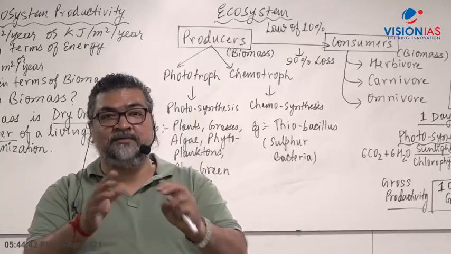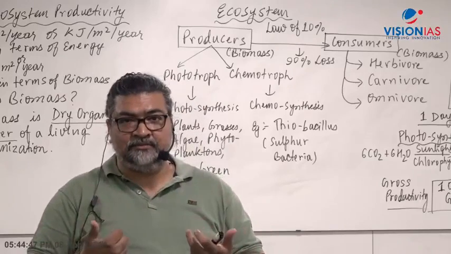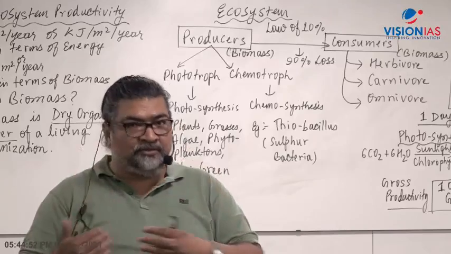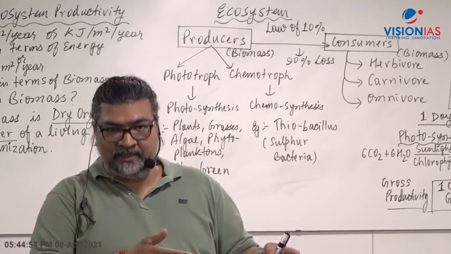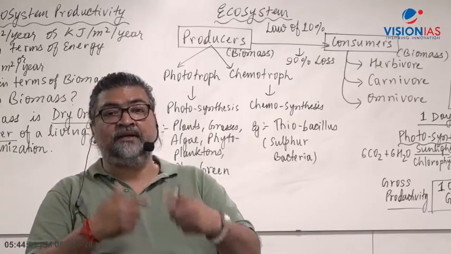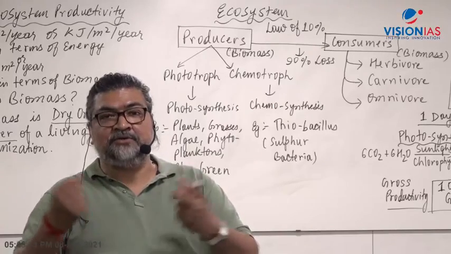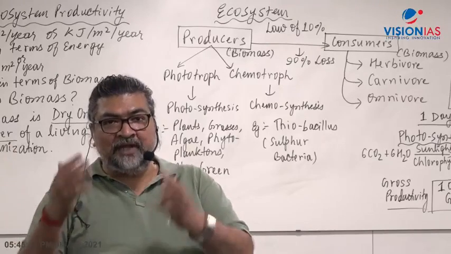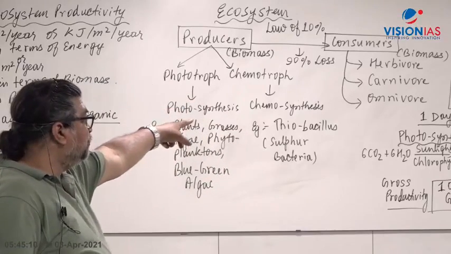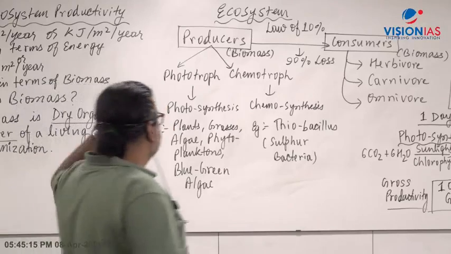What do you mean by that? What happens when you take food? You get energy, the glucose is broken down, and that energy is used in your day-to-day life, whatever work you do. But if you have an excess amount of energy, it goes into metabolic processes and becomes protein, cells, tissues, biomolecules, and gets locked up in the body. The same way it happens with herbivores, carnivores, and producers in the ecosystem, and that will vary.